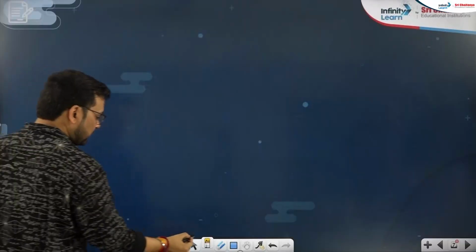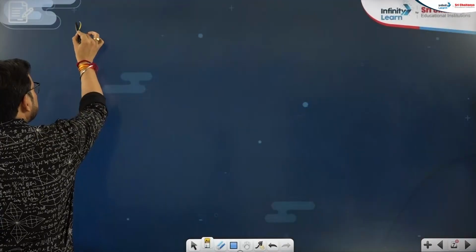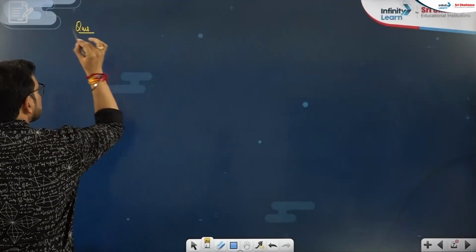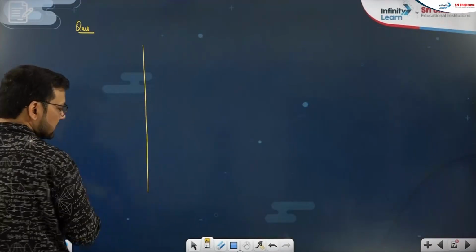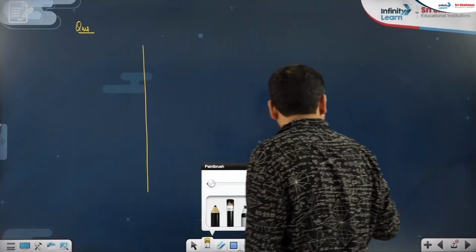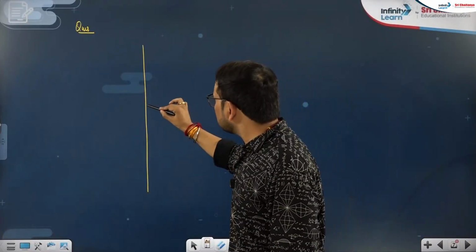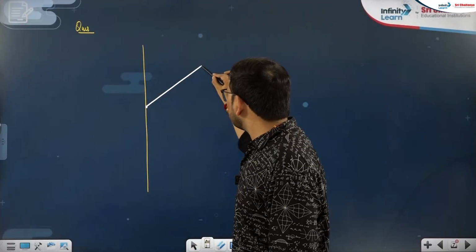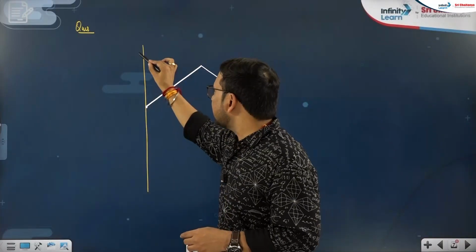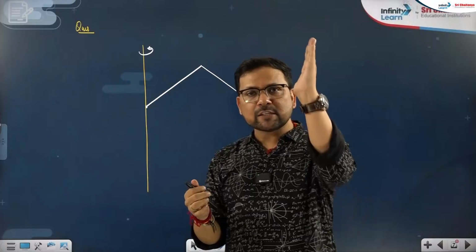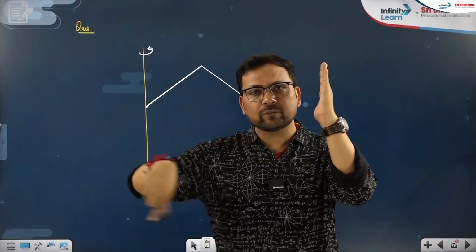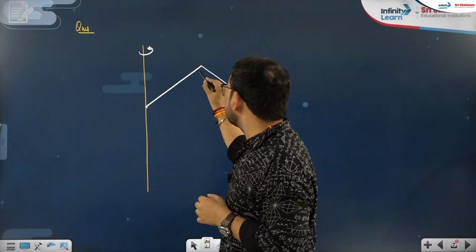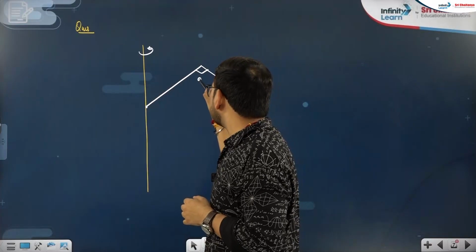One more question I am taking here. Try to understand, the same technique we will use. Suppose my question is like this. That is the axis, and from here one rod is like this, in the plane, it is rotating. Means the axis is perpendicular and the rod is rotating that way. Two rods are joined, and they have been joined at, let's say, 90 degrees.